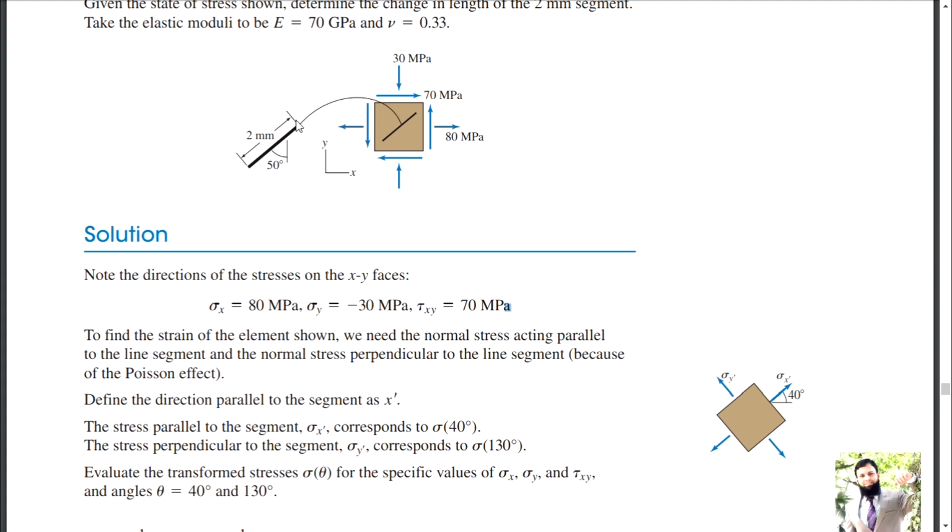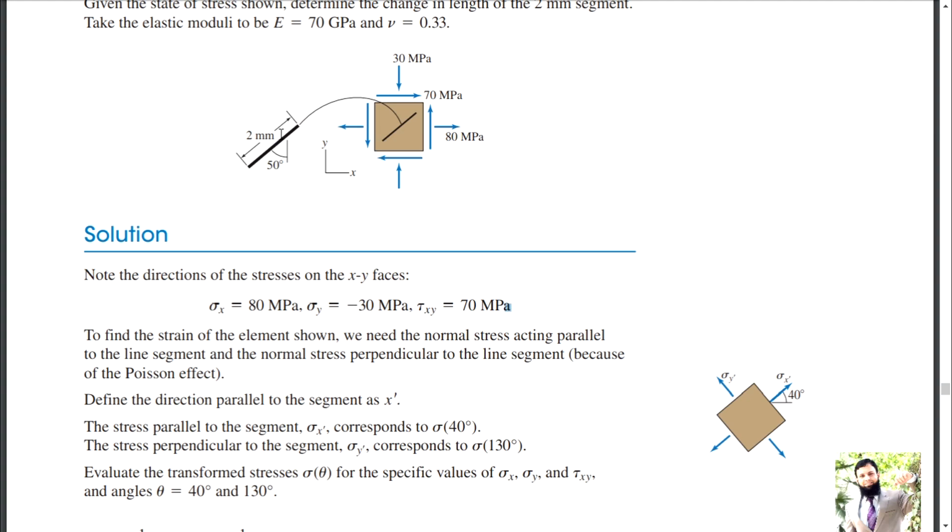You can see this is 50 degrees, and if I make a perpendicular, this is a 50 degree angle, and 180 plus 90 minus 50, you will get 40.